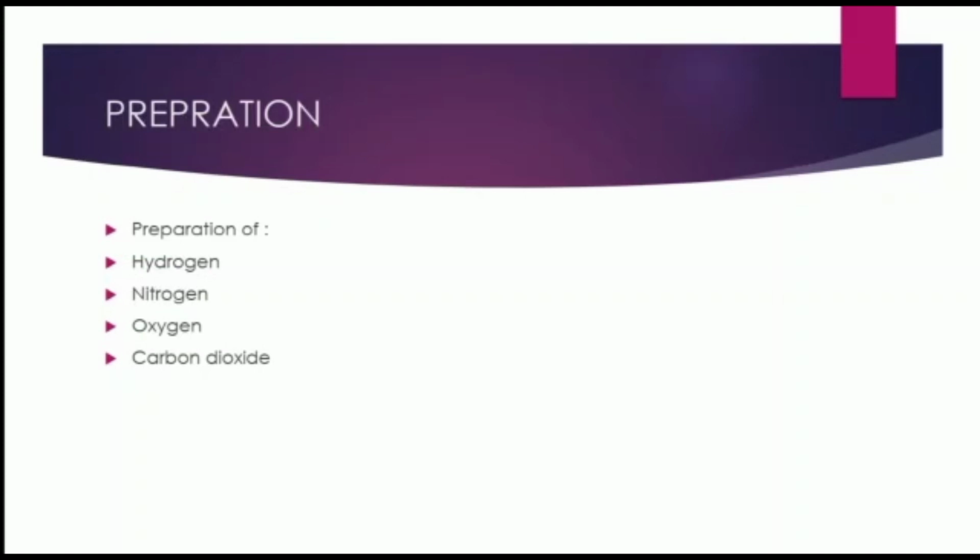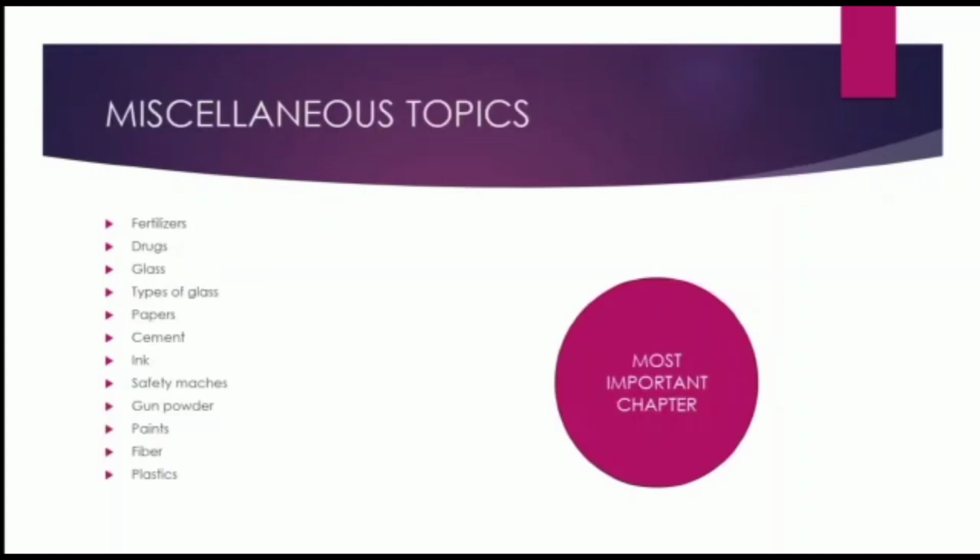Our next topic is miscellaneous topics. In this chapter, we will discuss fertilizers, drugs, glass, types of glass, paper, cements, ink, safety matches, gunpowder, paints, fiber and plastics. This is the most important chapter of the NDA course. So, I am going to discuss the processes and uses of the things listed in this chapter. So, let's move to the next chapter.